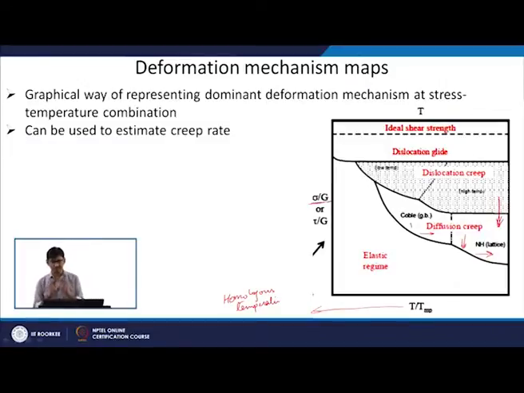So, the whole set of different mechanisms can be shown for a particular material in a simple map like this, to find out, if my material is going to be exposed to this temperature and loaded by this much stress, what type of deformation mechanism is going to dominate.